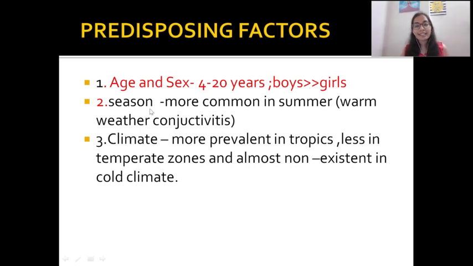Season: here it is more common in summer, and so it is also known as warm weather conjunctivitis. Our VKC, vernal keratoconjunctivitis, we called spring catarrh, right? So spring catarrh it is, but I told you it's a periodic seasonal incidence, so it occurs more commonly in the summer season, and is also known as warm weather conjunctivitis. Climate: more prevalent in tropics, less in temperate zones, but almost non-existent in cold climate. So there will be fewer, or we can say rare, chances in cold climate.